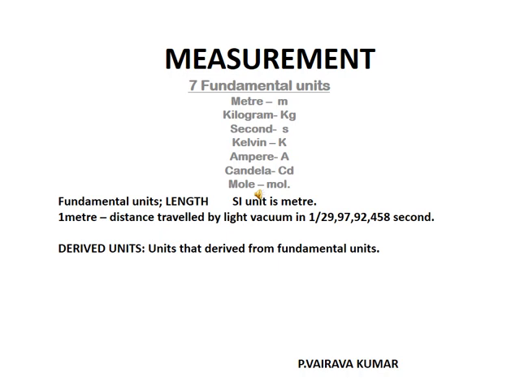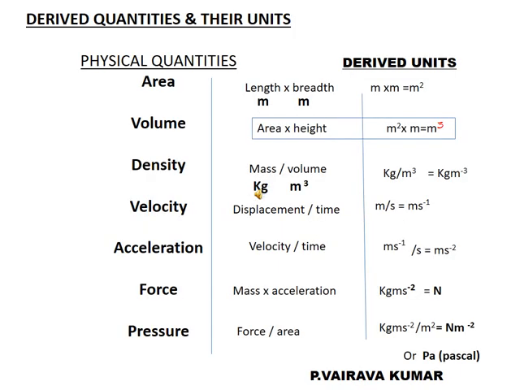So how will the derived units be obtained from fundamental units? Let us discuss. Here we are going to learn how we obtain derived quantities and their units.